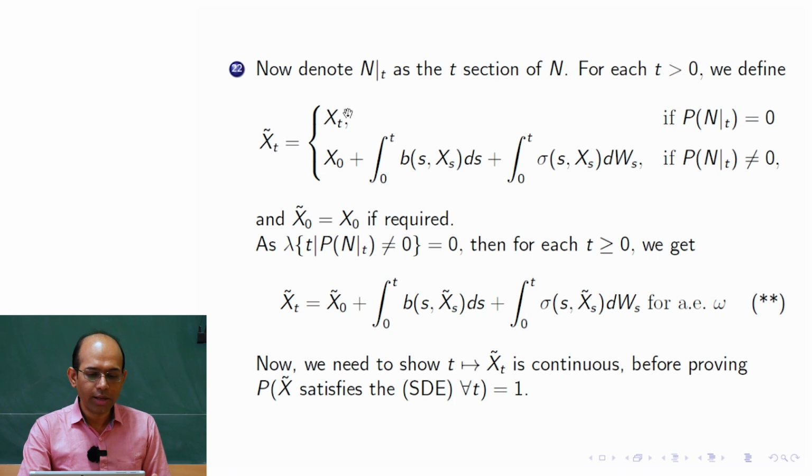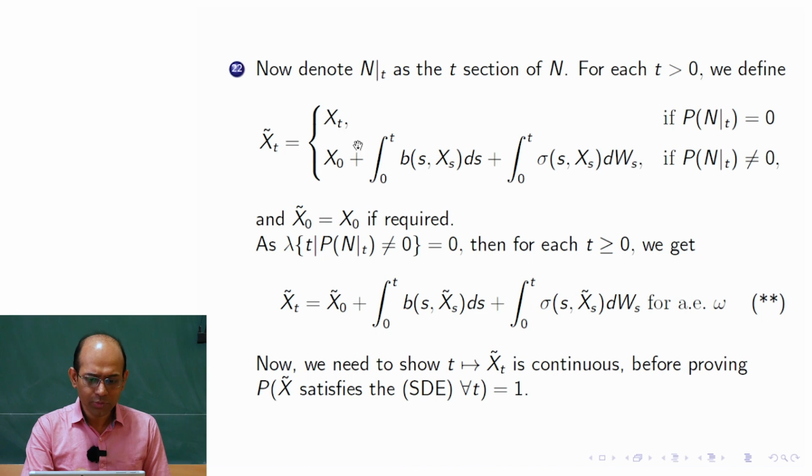There I am writing X tilde as X. So X tilde is a new process which is the same as X. So in most of the cases X tilde is like X. But when the t-section is non-zero, okay, then I take X tilde as this: X_0 plus integration 0 to t b(s, X_s) ds plus 0 to t sigma(s, X_s) dW_s. Why are we doing that? Because the good thing is that X is already defined, all different things. So then I take this, okay. And then our goal was to show that X tilde solves that SDE.